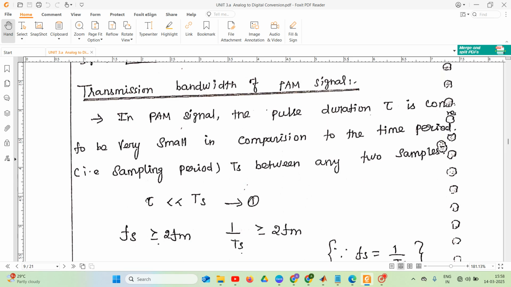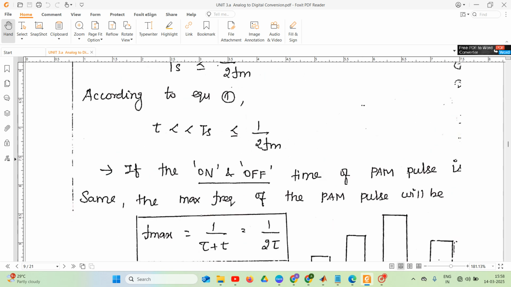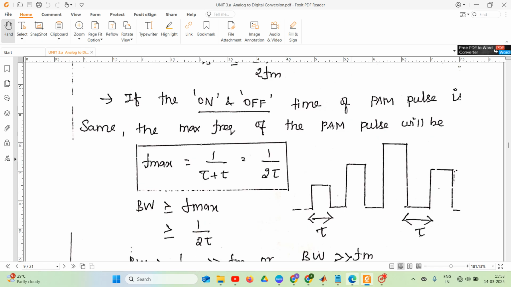We will give a mathematical proof of how the transmission bandwidth is greater than our modulating signal bandwidth. We are giving the mathematical proof for the flat top PAM signal. Here, in the flat top PAM signal, the transmission bandwidth is greater than Fm. So we know the waveform of the flat top PAM signal, right?